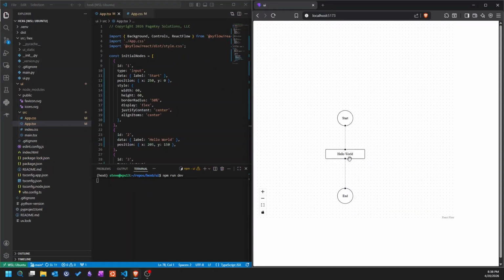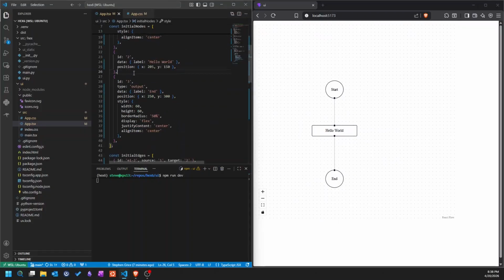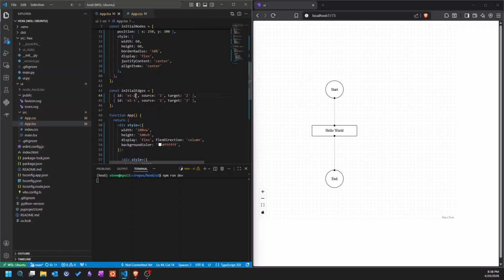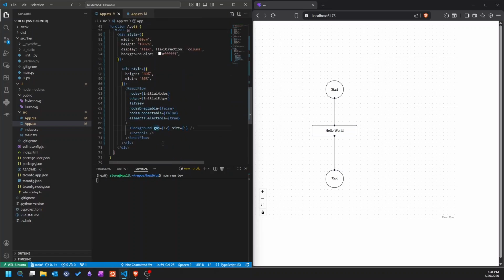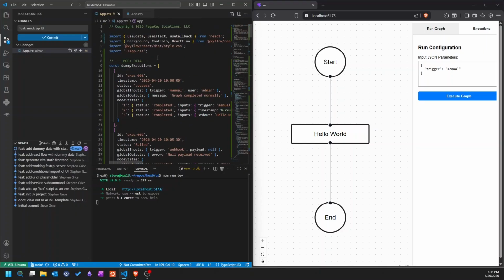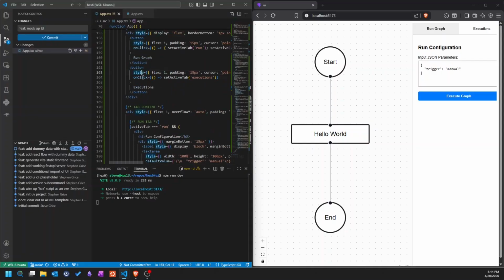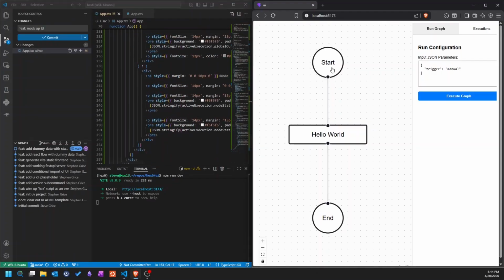I poked around with the input data, and now I have a pretty standard start, some node that does something, and end. As you can see, now I'm doing some LLMing on the side, but I'm pasting it in and examining it, so we're looking better here. Okay, so addicted to Gemini here. I described what I'm trying to do, and I threw it into Gemini and got out this big blob of code. I think it actually did a pretty good job.